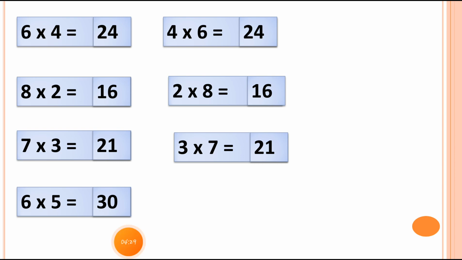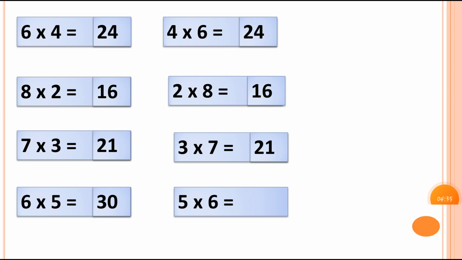What is the other way? The other way is 5 sixes are 30. You can see 5 sixes is also 30. So here is the different way to write the multiplication fact.